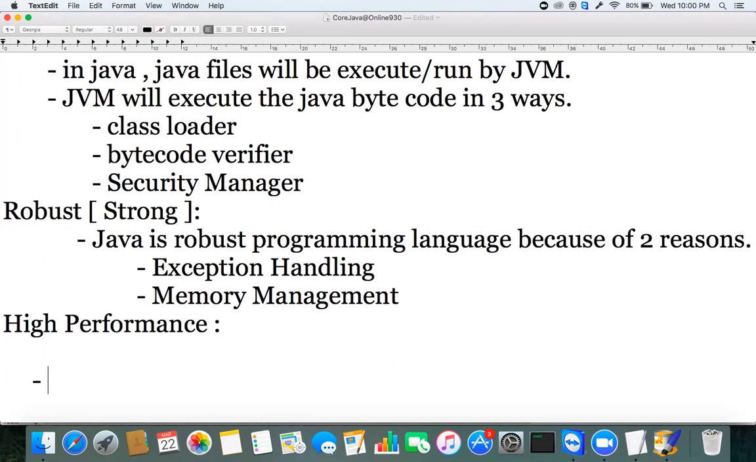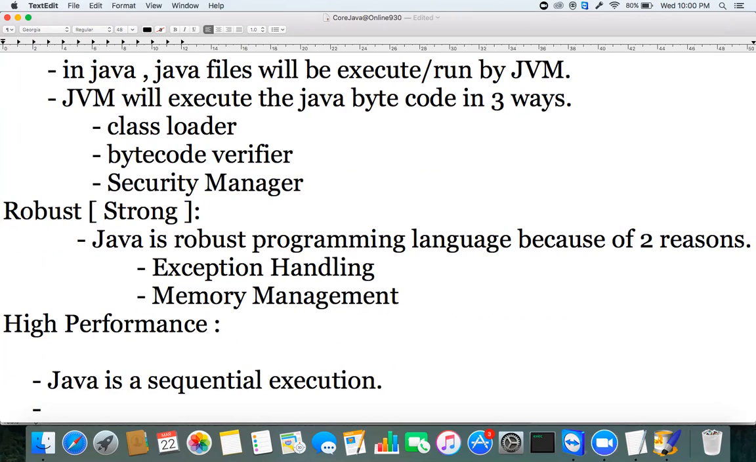Initially, Java is a sequential execution. Sequential execution means it runs the programs step by step, line by line. That's why we call Java a sequential execution.